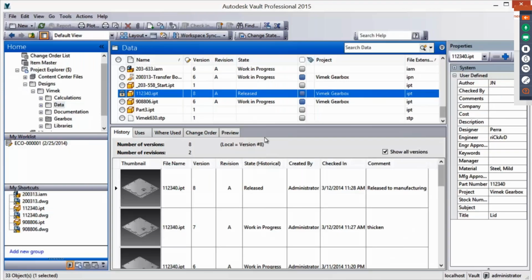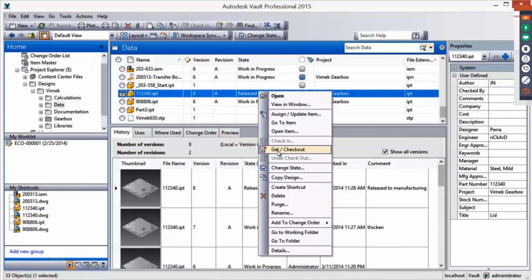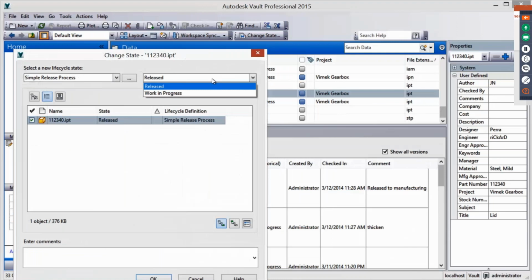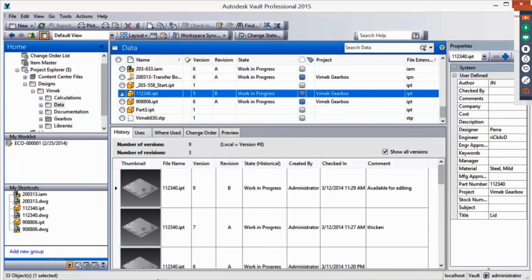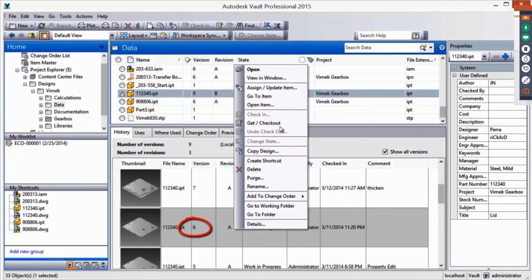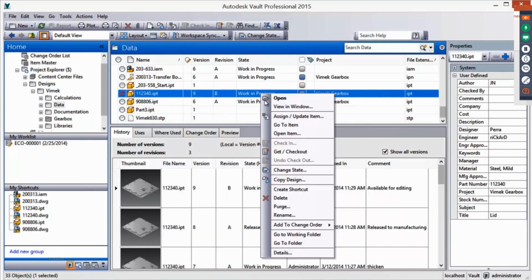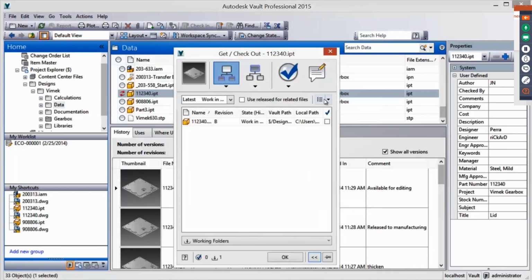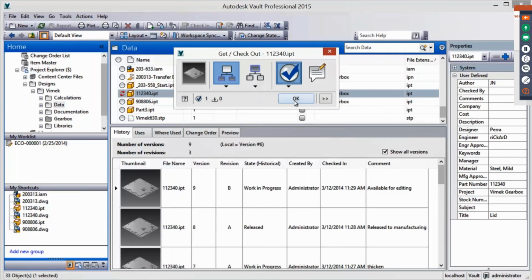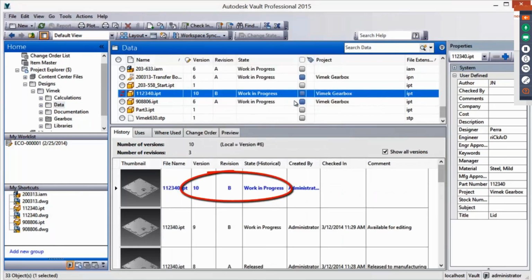So again, reiterating, you can also capture a lot of history milestones. We talked about this earlier. Basically, I can define how my release cycle or my release management process has to be. It could be a simple work in progress, under review and released, or it could be multiple layers of approvals that will be required. I can also go ahead and define that as well. So Autodesk Vault is completely customizable to the way you want your entire life cycles to be defined and designed.